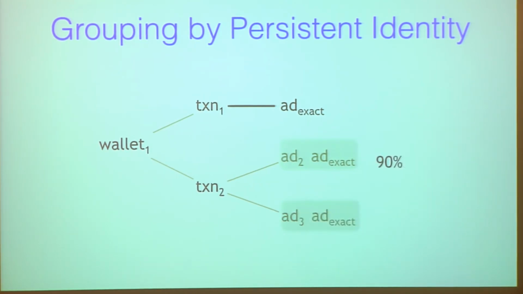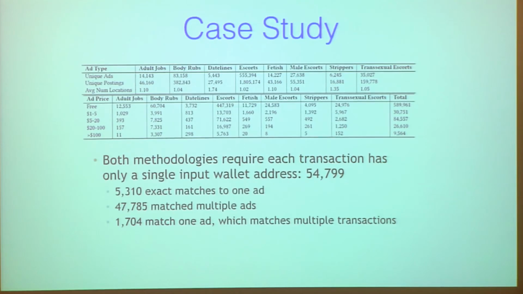In our case, if there's a 90% probability that ad 2 is written by the same author as ad exact, but a 40% probability that ad 3 is written by the same author as ad exact, then we'll consider ad 2 as the right ad that belongs to that wallet.